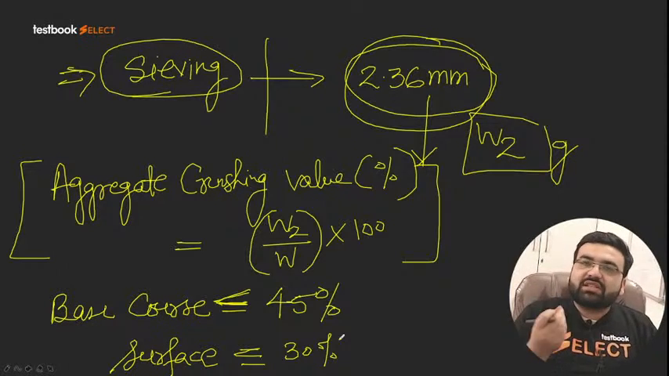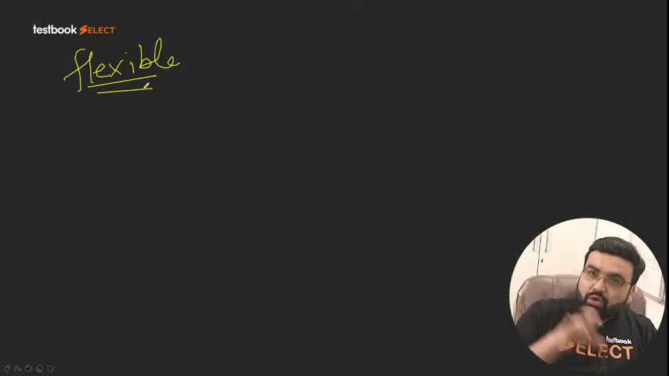Now the question is, sir, you are saying surface course, base course. What is the meaning of this surface course and base course? Let me tell you that. Let us say I am talking about a flexible pavement. What is this flexible pavement? Which is flexible in nature, which has grain to grain transfer of load. The road that we see in our day-to-day life, the blackish road, is actually a flexible pavement.